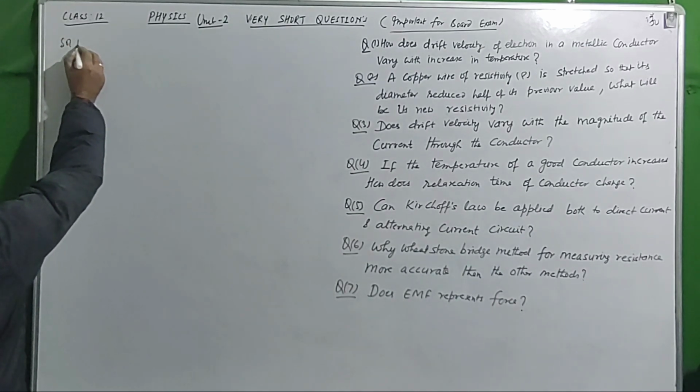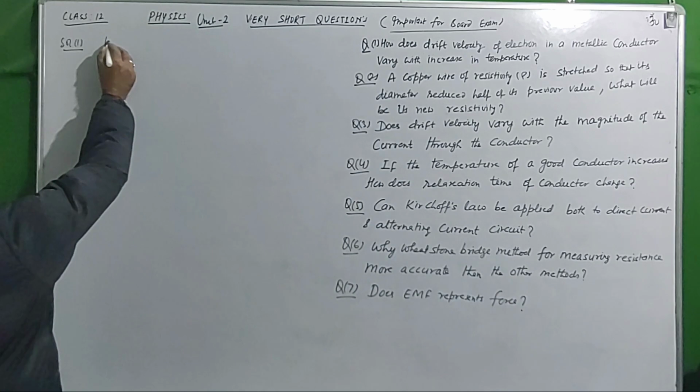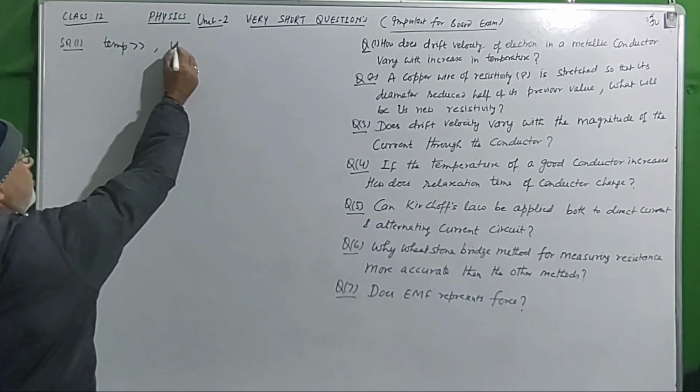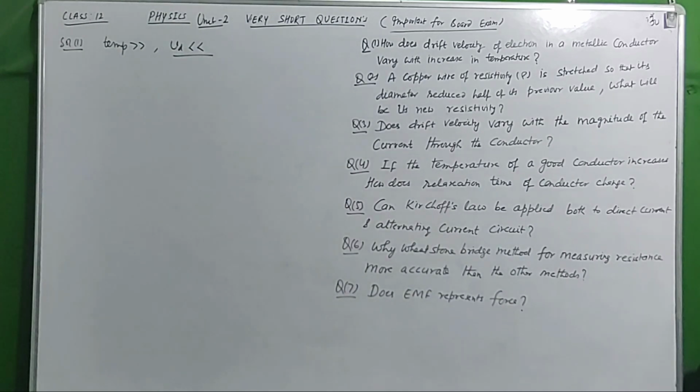Sir, what is drift velocity? The minimum velocity which is acquired inside a metallic conductor when a potential difference is applied across it. If we increase the temperature, it means collisions are going to increase, then the drift velocity decreases, because there are more and more collisions.